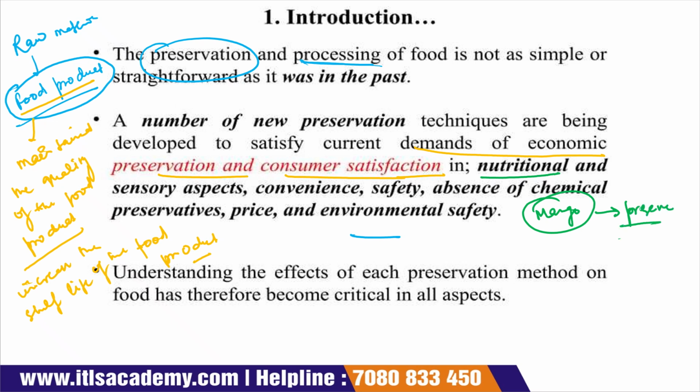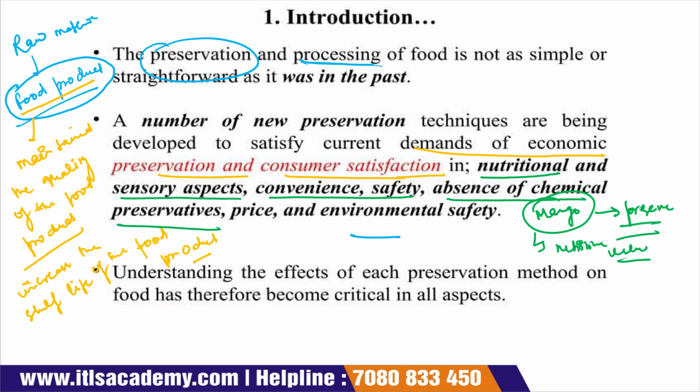We have to be very clear in our mind that we have to maintain its nutritive value. It is very important. If the nutritive value is degraded, then there is no need for the preservation of that particular food product. We also maintain the sensory aspect, convenience, safety, and absence of chemical preservatives, which is very important.